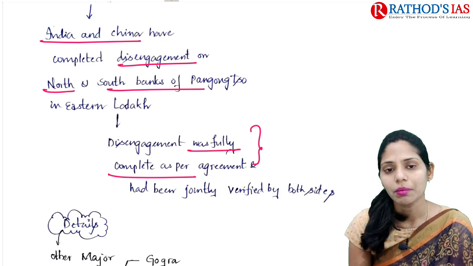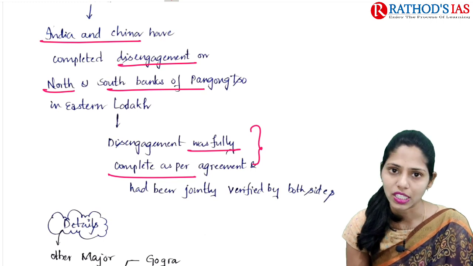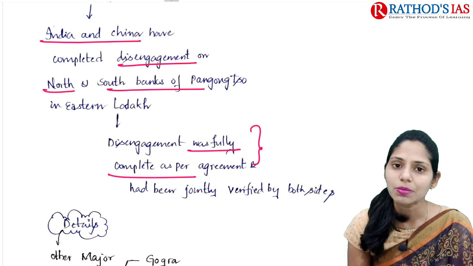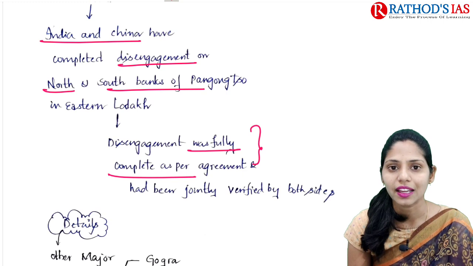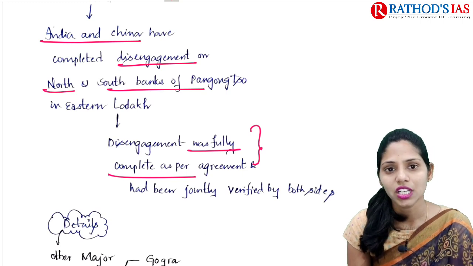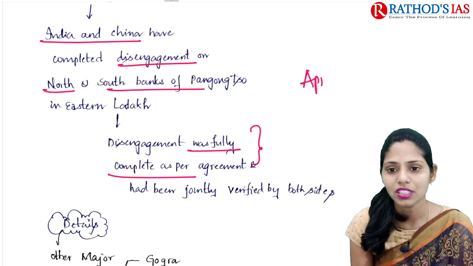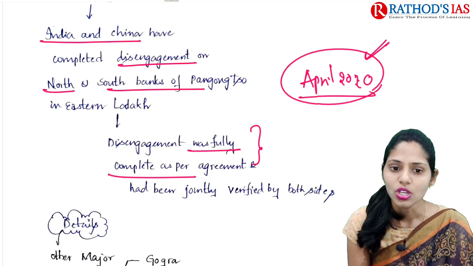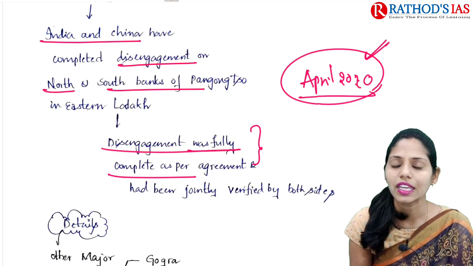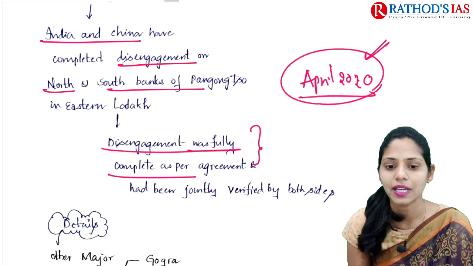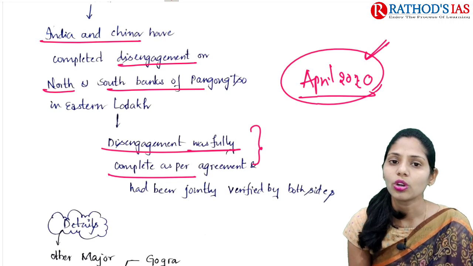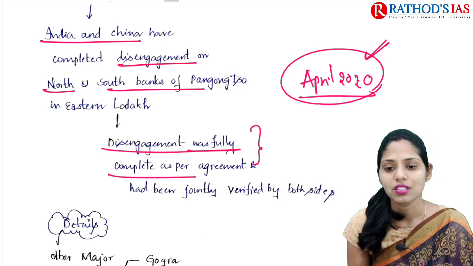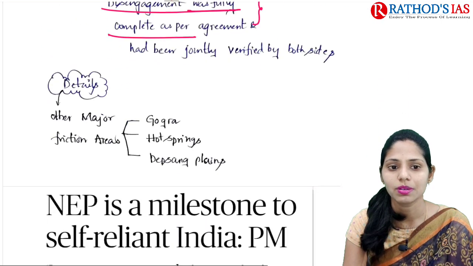And we also studied some important provisions of that disengagement. So in that disengagement agreement, both sides agreed that whatever infrastructure development happened after April 2020 will be dismantled. So this is the thing which is accepted from both sides. Because of this, now this disengagement was fully complete as per agreement. Okay, on both sides they also verified regarding this disengagement process.